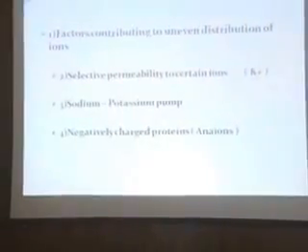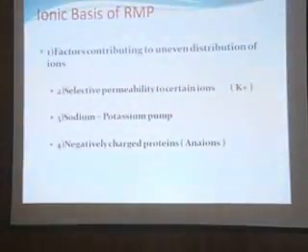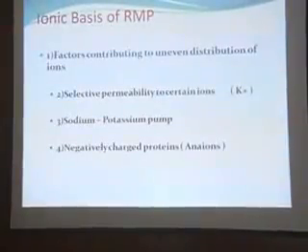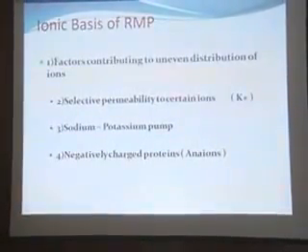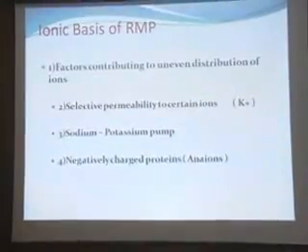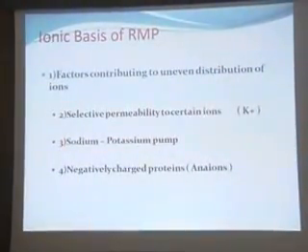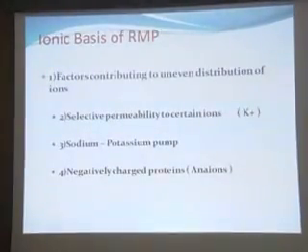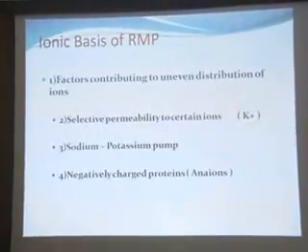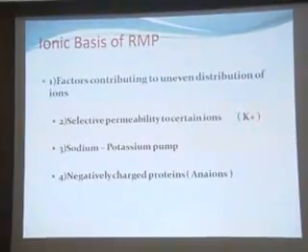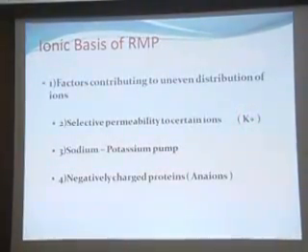Regarding the causes of the resting membrane potential, the foremost important cause is the ionic basis. The factors contributing to the uneven distribution of ions: number one is the selective permeability of certain ions. For example, the cell membrane is approximately 50 to 100 times more permeable to potassium as compared to sodium.